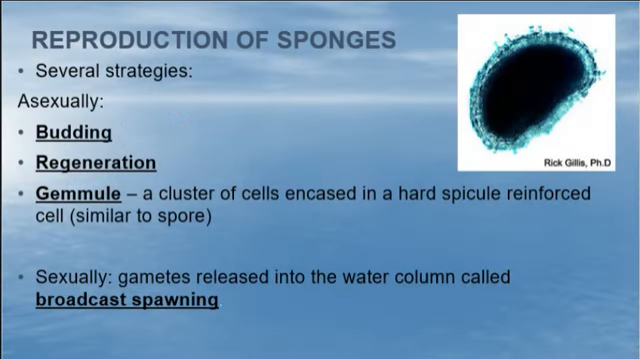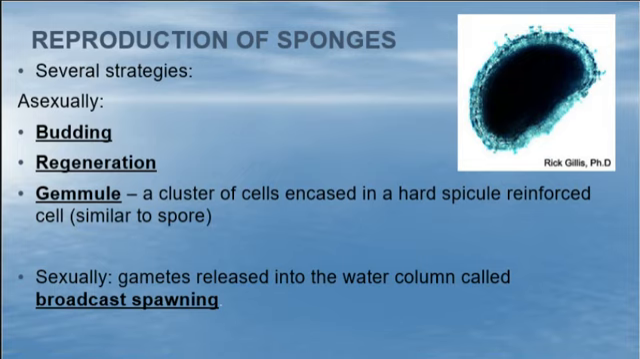Reproduction. Is that your next box? Reproduction. They can reproduce asexually through a process of budding. That's just like bacteria. We'll just take one cell and turn it into two cells. We call that budding. They can do regeneration. You can cut a sponge into a bunch of pieces and it's called aggregation. They'll just grow new sponges.